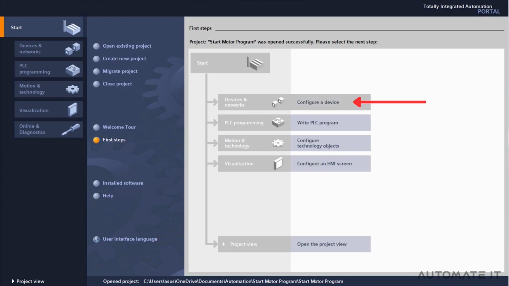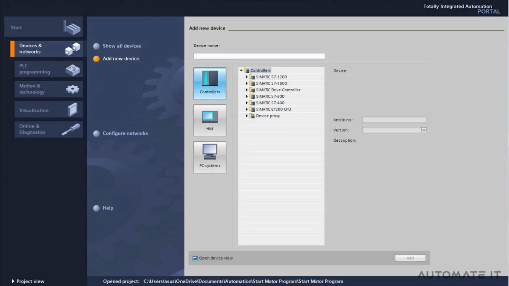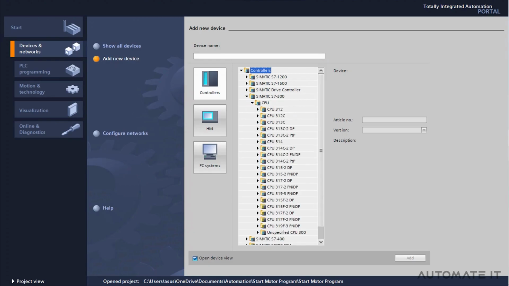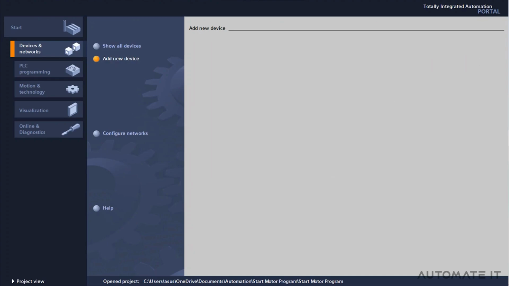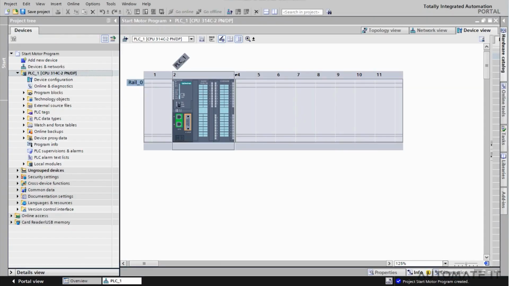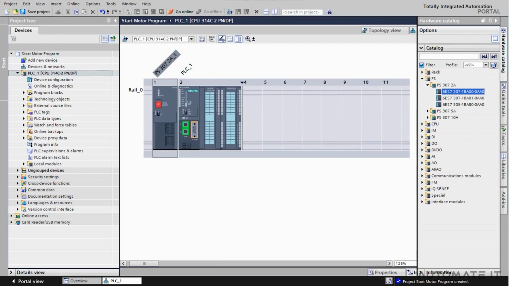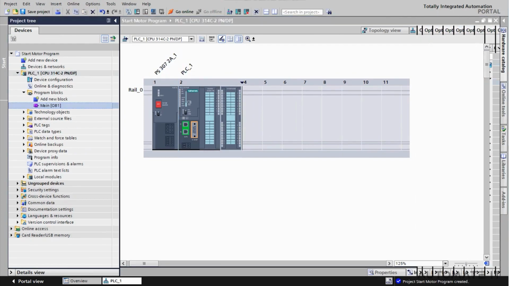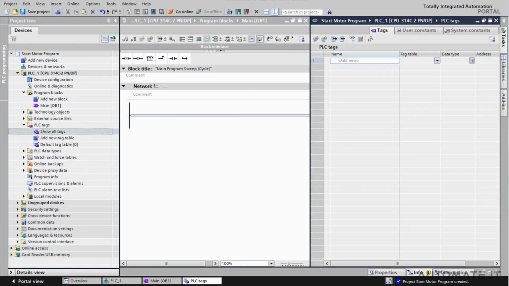Click on New Devices and Networks, then proceed to Add New Device. Select Controllers, and choose the appropriate PLC model you'll be working with. For this example, we'll be using the S7-300 PLC. Navigate to the hardware catalog and select a suitable power supply. With our hardware properly configured, let's move on to creating our program.